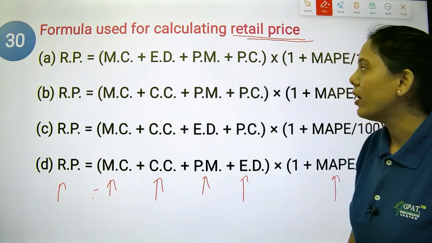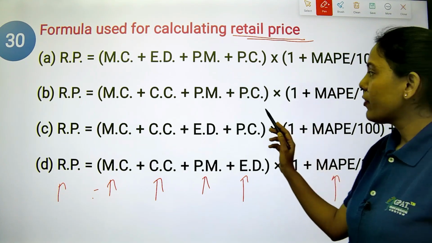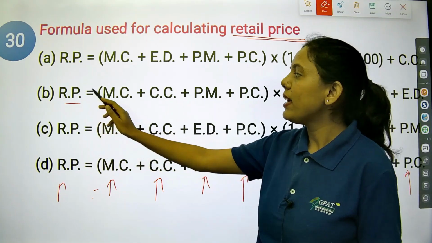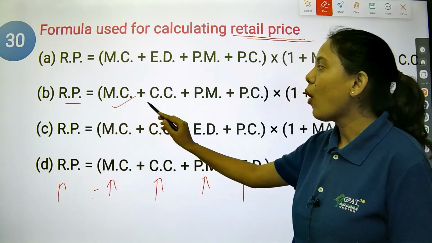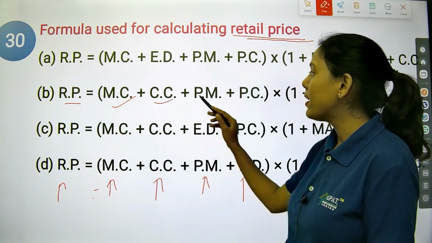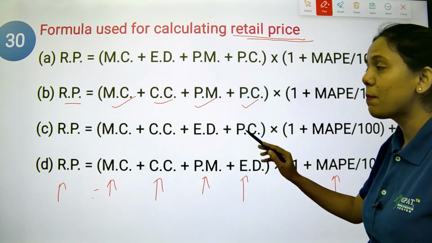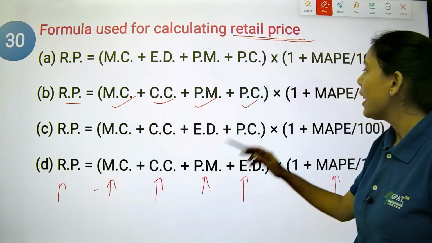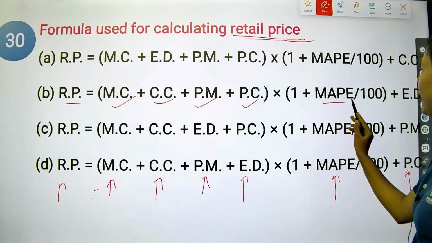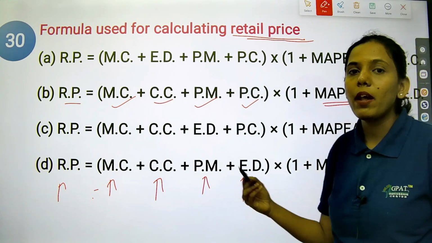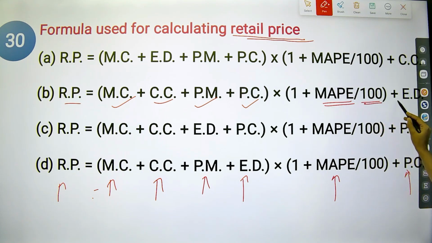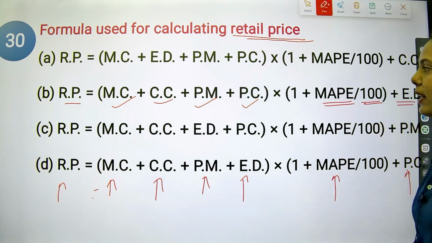So in that, first we will do the addition of all of these. So option B is the right answer. Retail price is equal to material cost plus conversion cost plus packing material cost plus packing charges, all of the addition of these charges into 1 plus MAPE, that is maximum allowable post manufacturing expenses, divided by 100 plus ED. ED is nothing but excise duty.